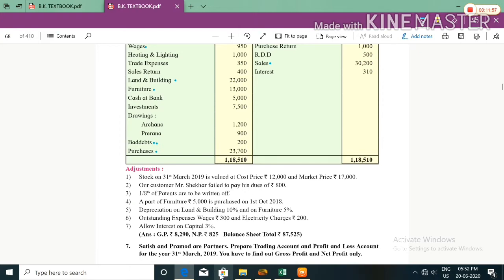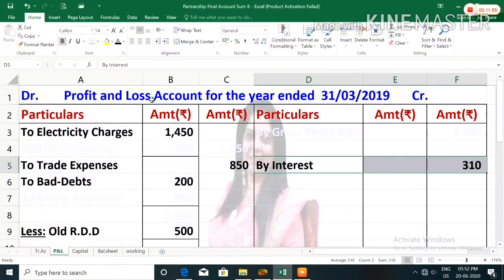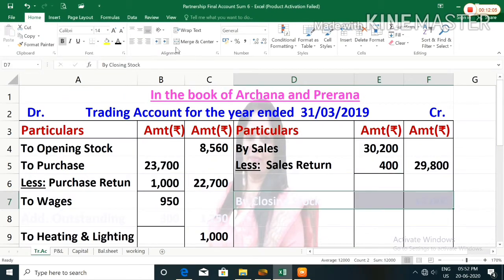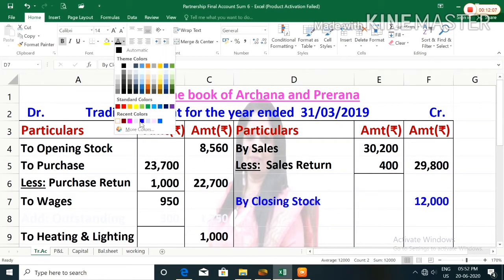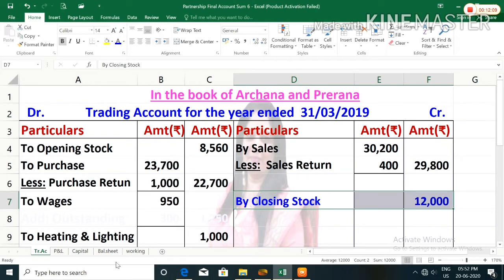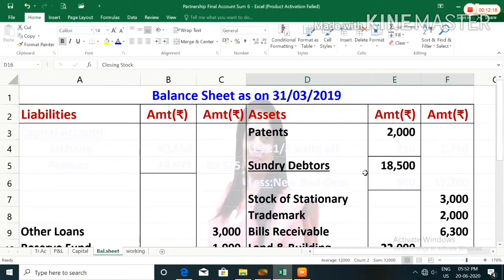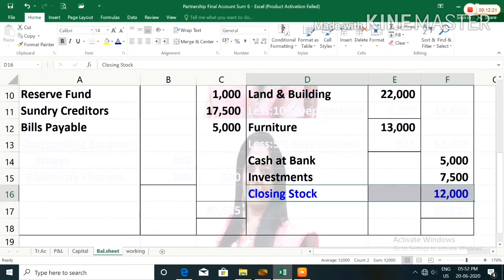First effect will be given in trading account credit side by closing stock, amount you have to write 12,000. Second effect will be given in asset side, closing stock 12,000.